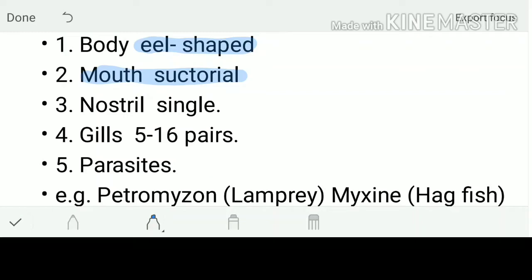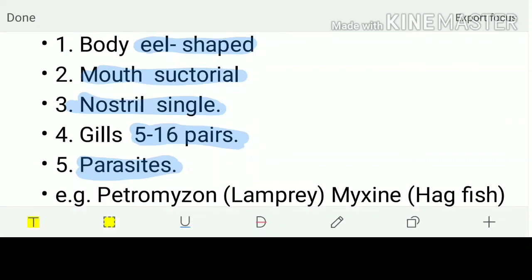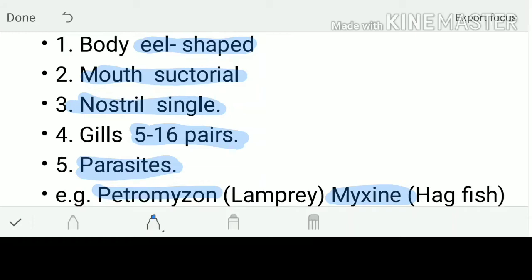They have one single nostril for respiration, and the number of respiratory gills is 5 to 16 pairs. Basically, these are parasites on other organisms, which means they rely on other individuals for their food. Two special examples are Petromyzon and Myxine. Petromyzon is also called a lamprey, whereas Myxine is called a hagfish.